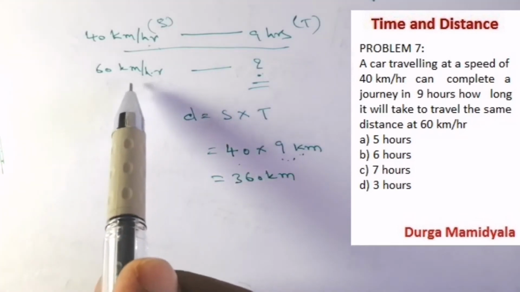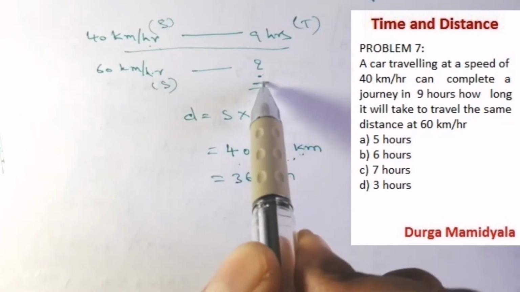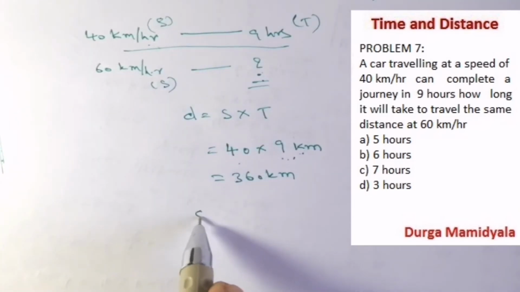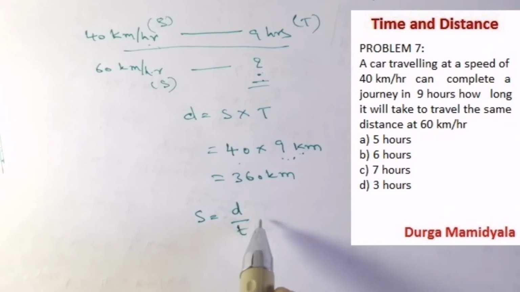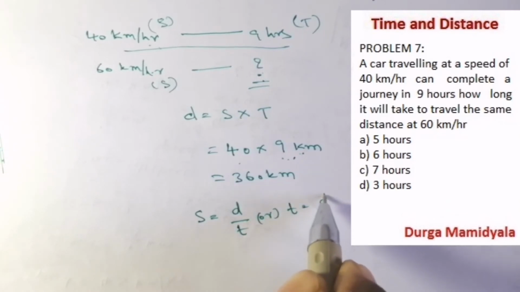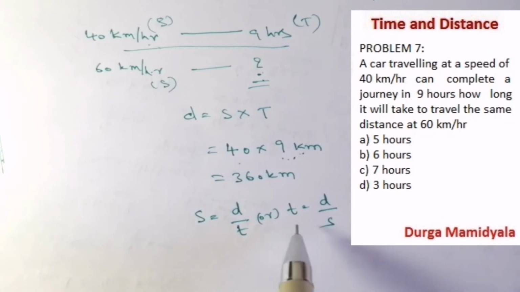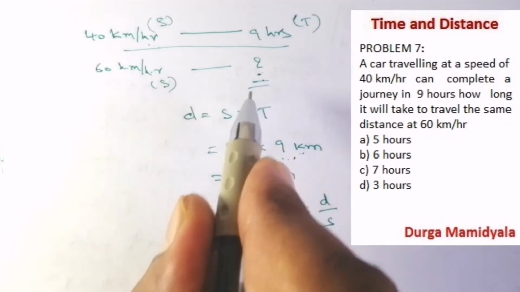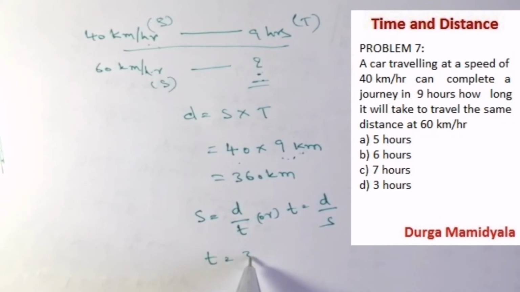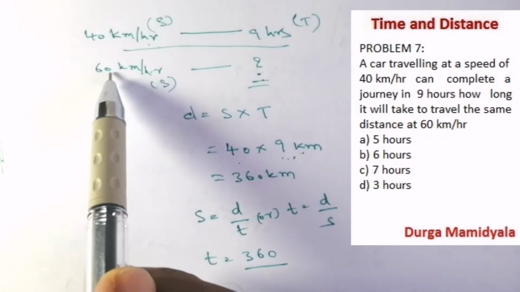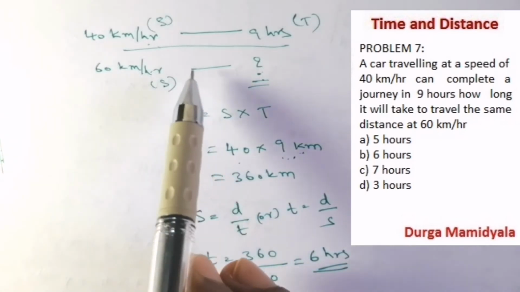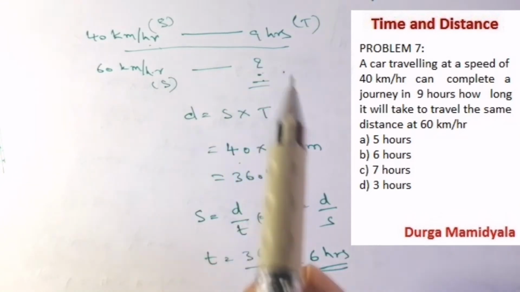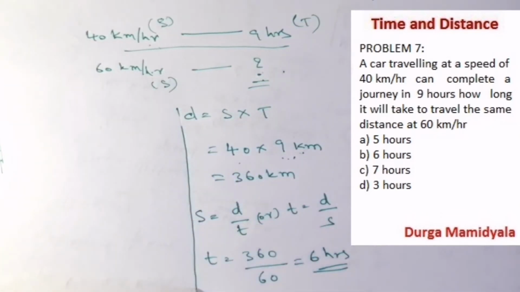Now what is our question? We have been given the speed and we are asked for the time. So what is our formula? Speed equals distance by time, or time equals distance by speed. We are asked for the time, so time equals 360 by our speed, 60. 360 by 60 is 6 hours. So it is going to take 6 hours. This is one method of solving, the formula method.